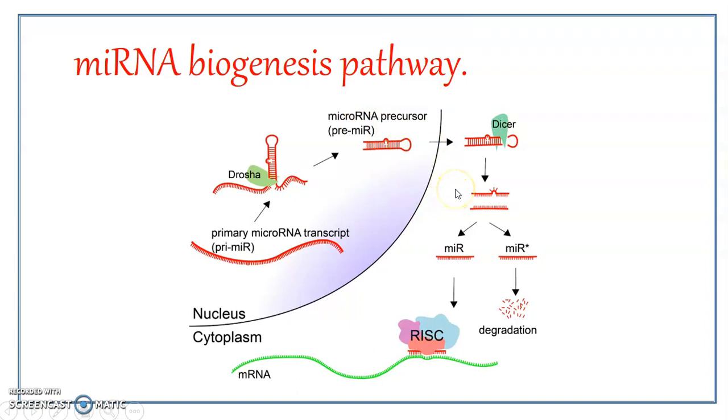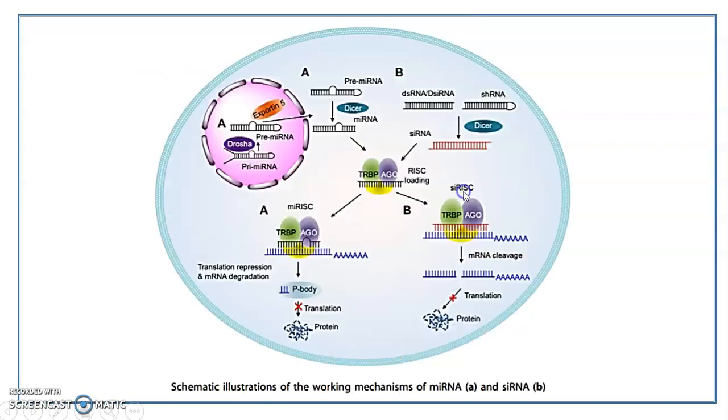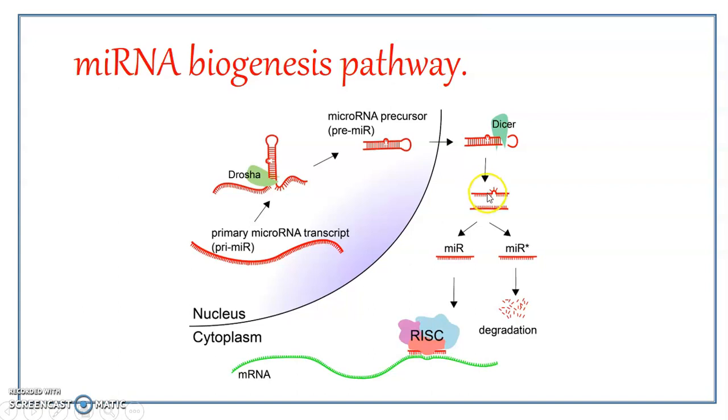Later, this microRNA gets acted upon by a small ribonuclease activity, which brings about the formation of single-stranded microRNAs. One of the strands produced as a result of this activity will complex with the Argonaute containing protein, and it forms a RISC, and it is this RISC which binds to the target mRNA.